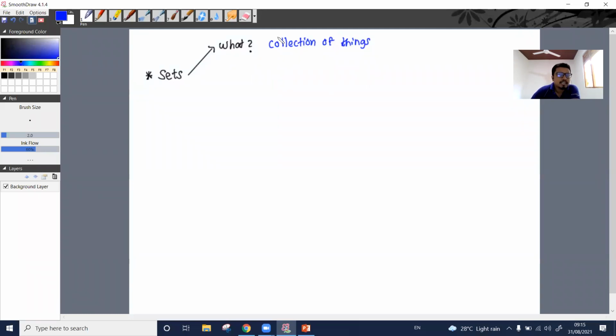But every collection we are not identifying as a set. Right? This collection of elements should be related. What do you mean by that, related?